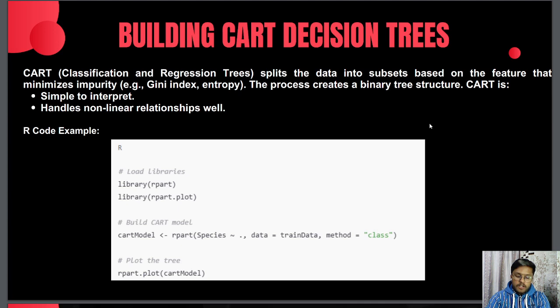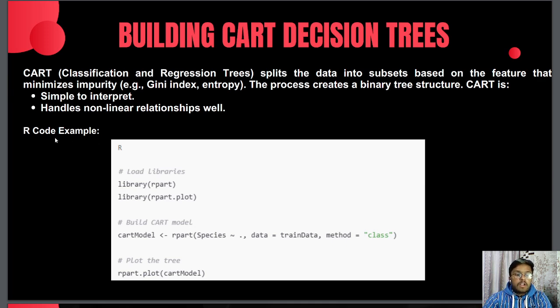Building a CART decision tree for classification or regression in Python and R is straightforward using popular libraries such as scikit-learn in Python and rpart or partykit in R. CART, classification and regression tree, splits the data into subsets based on the feature that minimizes impurity, like Gini index, entropy, etc. This process creates a binary tree structure that is simple to interpret and handles non-linear relationships as well.